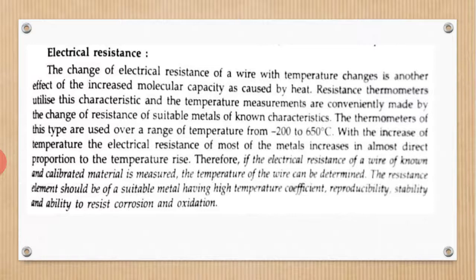The change of electrical resistance of a wire with temperature change is another effect of the increased molecular energy caused by heat. Hence, by using this effect of change in resistance with respect to change in temperature, we are measuring the temperature.